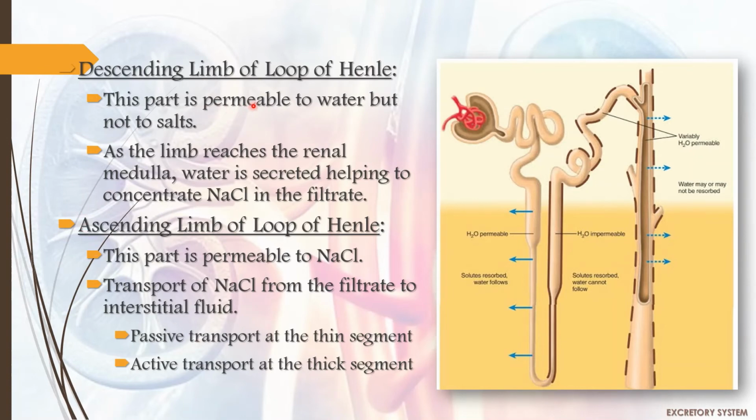The descending limb of the loop of Henle is present inside the medullary region. This part is permeable to water but not to salts. As the limb reaches the renal medulla, water is secreted, helping to concentrate NaCl in the filtrate. The ascending limb of the loop of Henle is permeable to NaCl, that is sodium chloride. There is transport of NaCl from the filtrate to the interstitial fluid. Passive transport happens at the thin region and active transport takes place in the thick segment of the ascending limb of the loop of Henle.